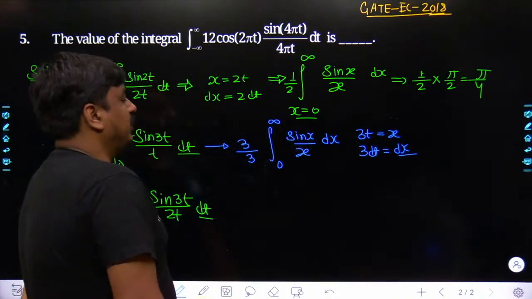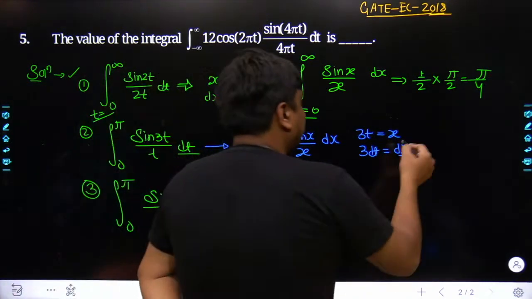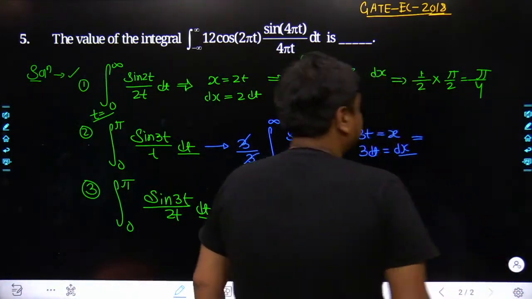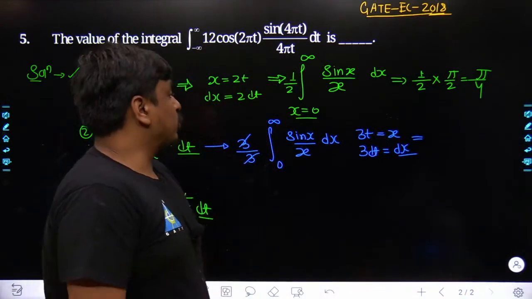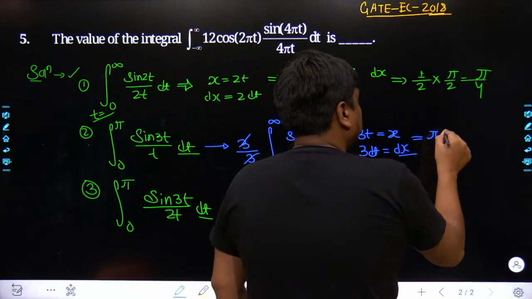It is the integration from 0 to infinity. 3 and 3 are common in nature, so obviously would not have any weightage over here. It becomes 1. And as far as the integration of sine x divided by x from 0 to infinity is concerned, the result is simply going to be pi by 2.